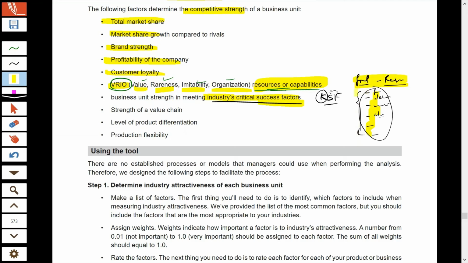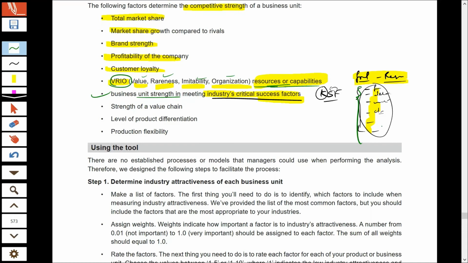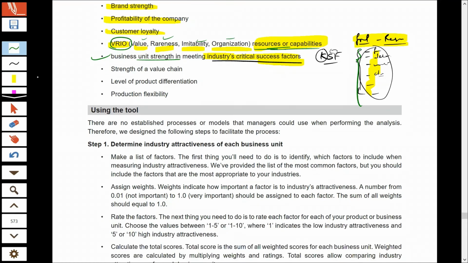Now, key success factors differ from industry to industry. Key success factors of the education industry would be much different than that of a restaurant, so we need to take that into consideration. But the thing that we are analyzing here is whether the company's business strength is helping the company to fulfill all the key success or the critical success factors needed to sustain in the industry.